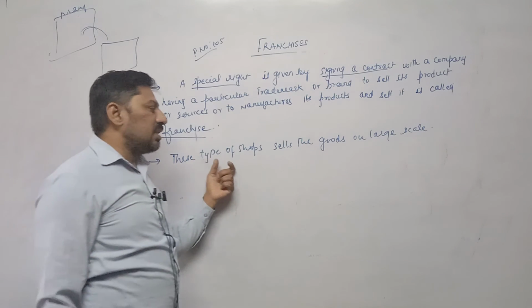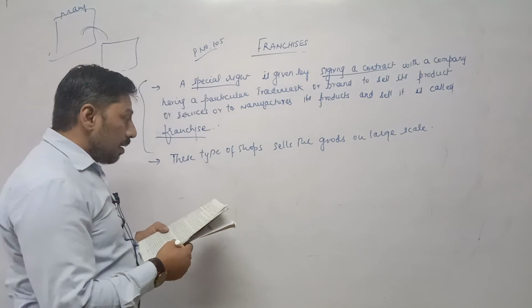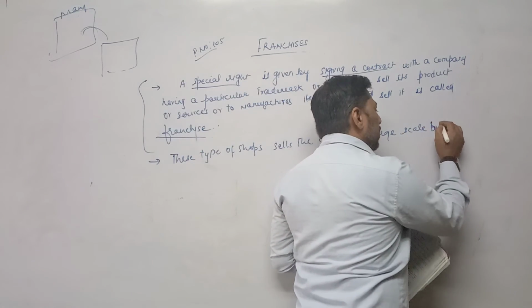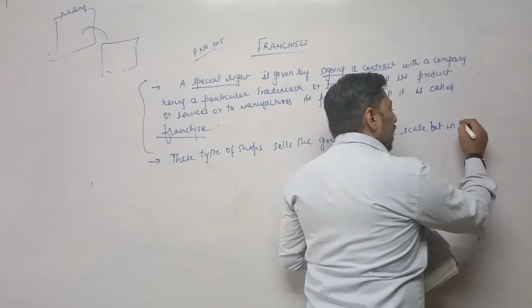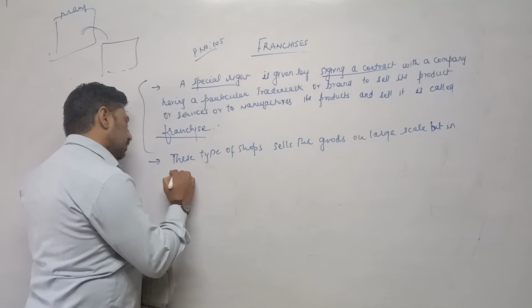That's why they are selling the goods in large quantity and large scale, but in retail. On large scale, but in retail. But in retail means they are selling the goods according to the requirement of the customer.